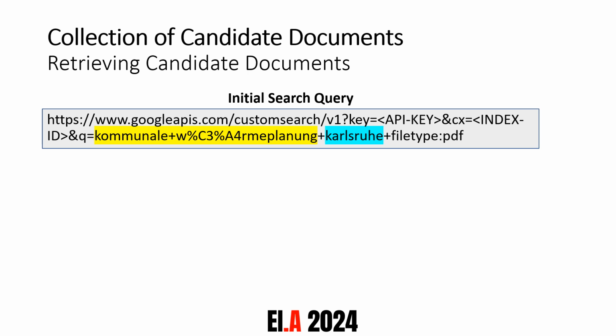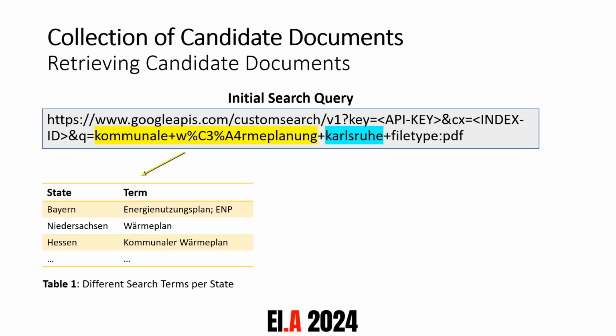On the left in yellow, we see the search term, and this basically varies depending on the state that we are in. So for most of Germany, the translation for heat plan would be Kommunaler Wärmeplan, but there are some states like Bavaria where the translation could also be Energienutzungsplan or ENP in short. And the second component of our search query is the municipality on the right, marked in blue.